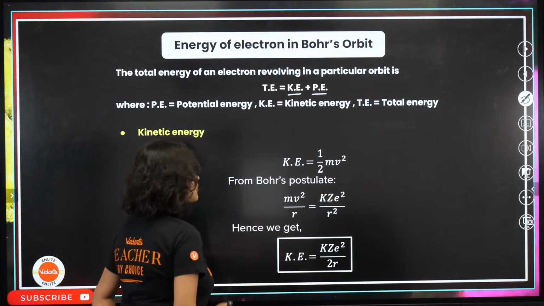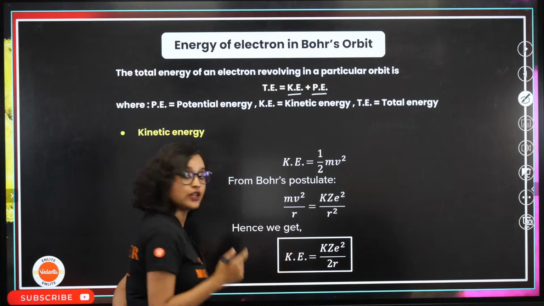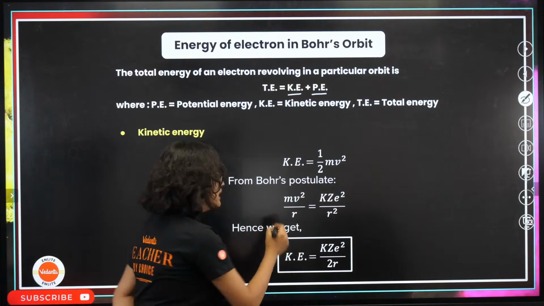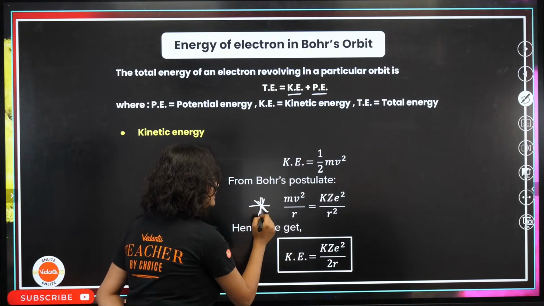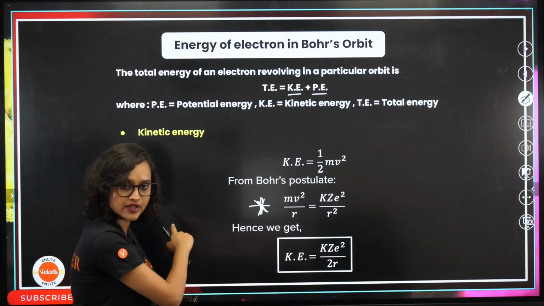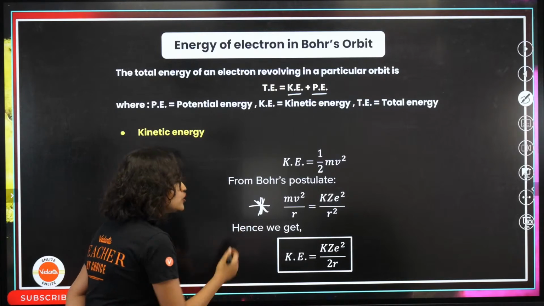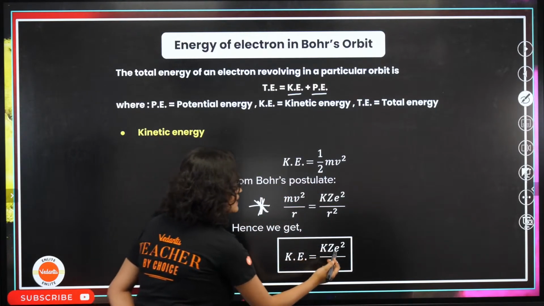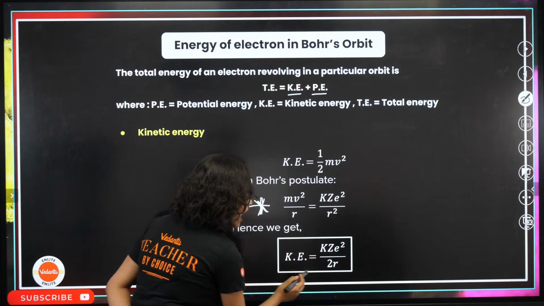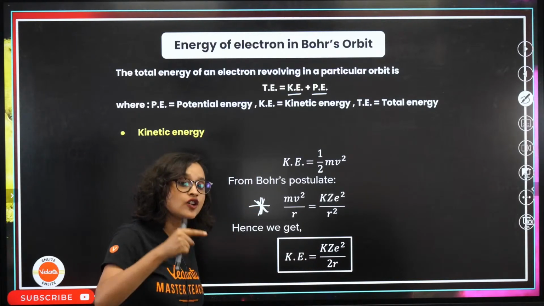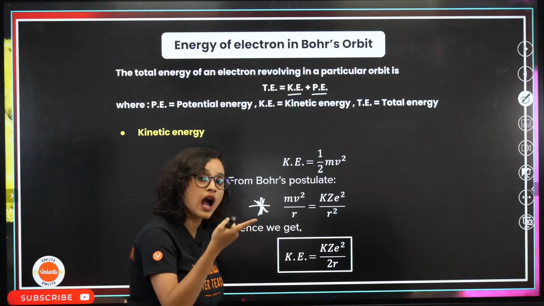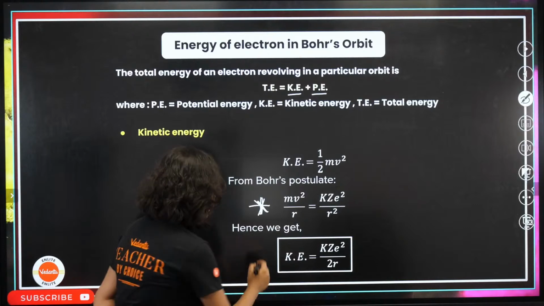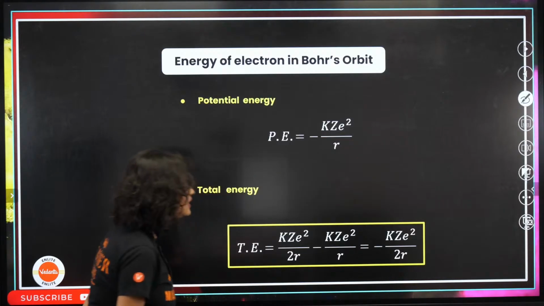Yes, half mv square. Now from Bohr's postulate, we also know that mv square by r is equal to kz square. Do you see that this formula is getting repeated from our previous slides? So what do we get? Comparing these two, we will get kz square divided by 2r. A little change. Instead of r square, this time it is 2r. So this is our K.